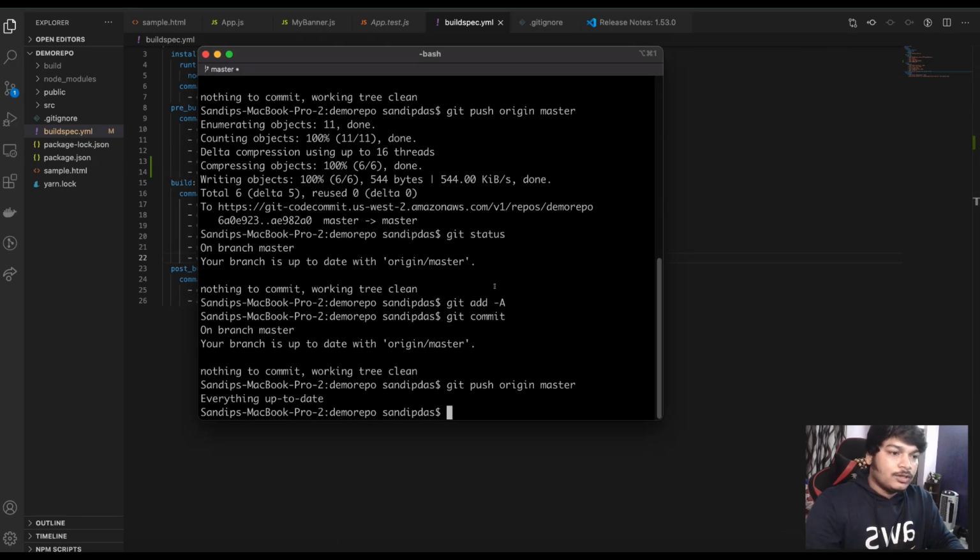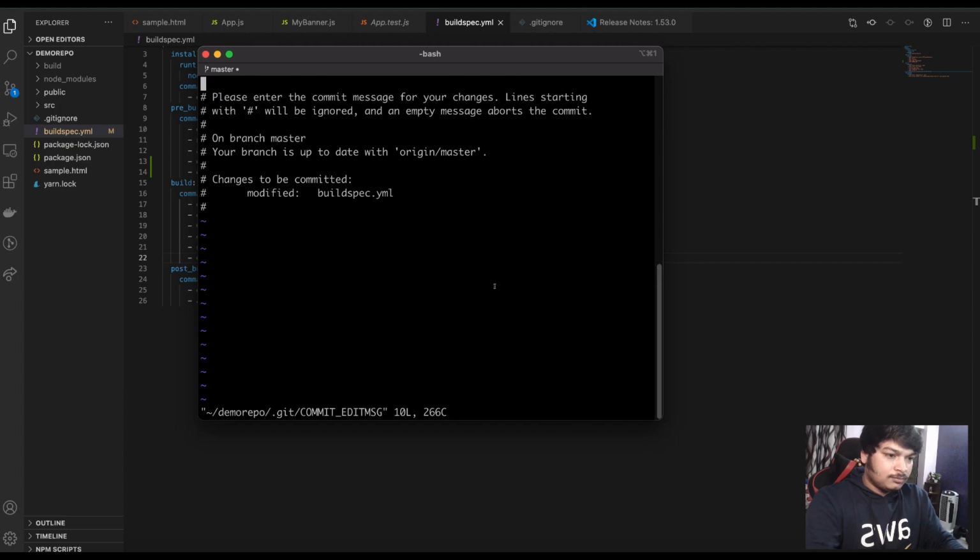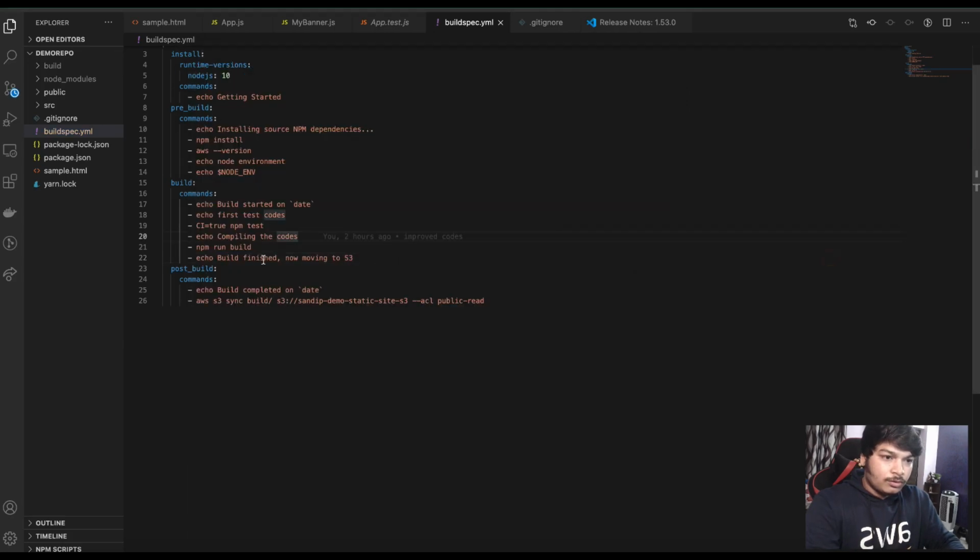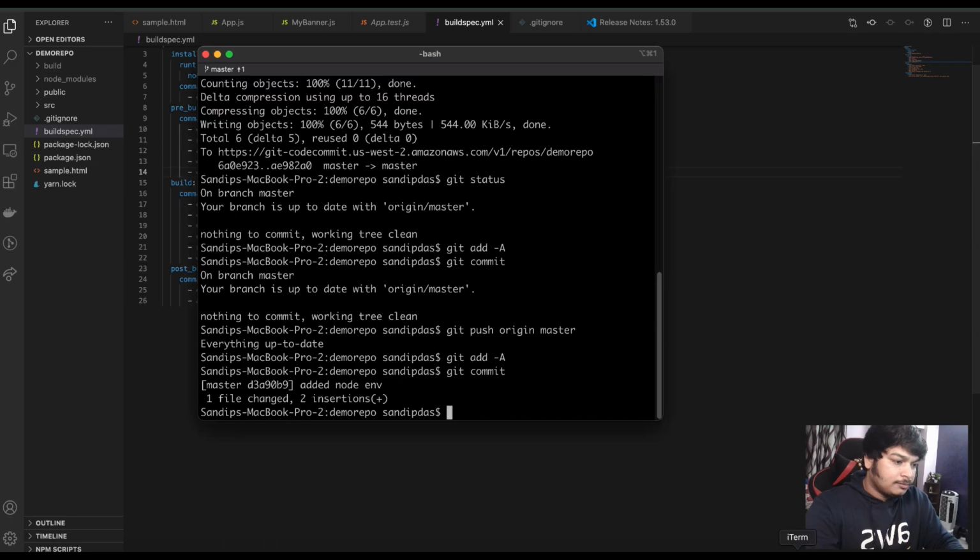Okay, now let's push the code with a git commit. Make sure the variable is right. No DNV.